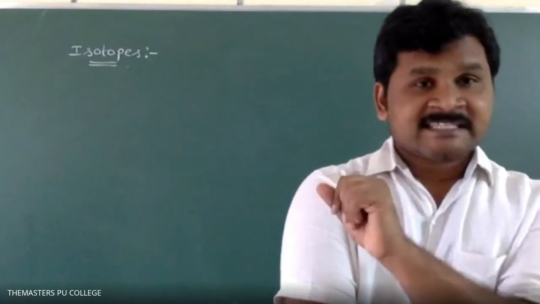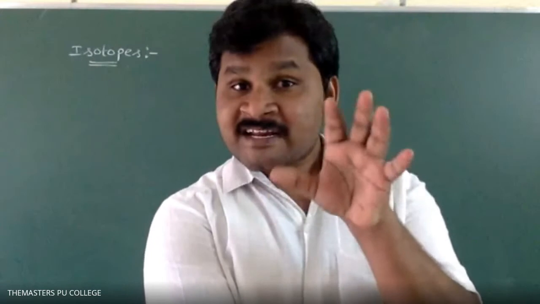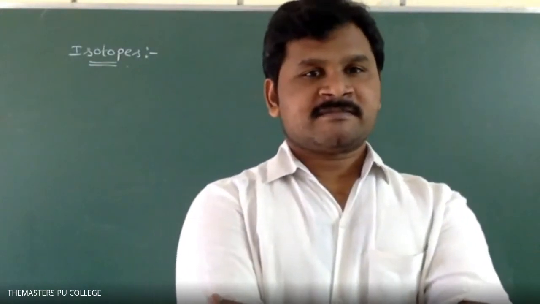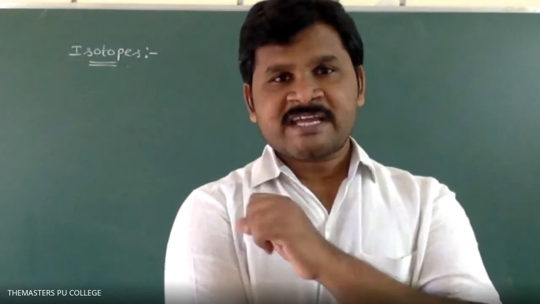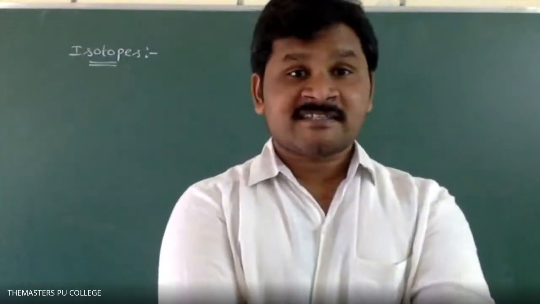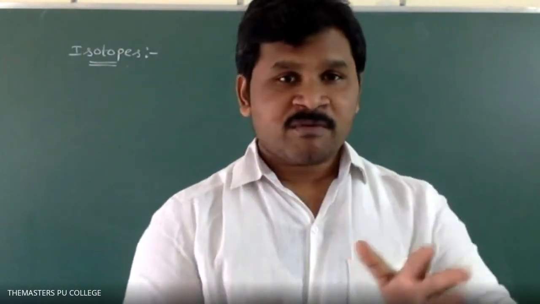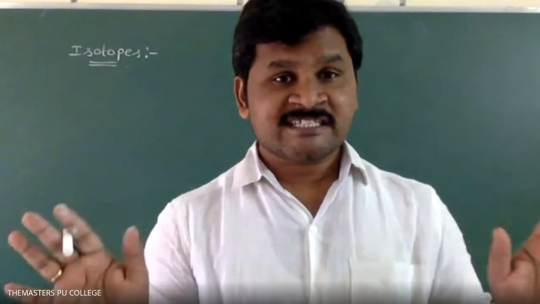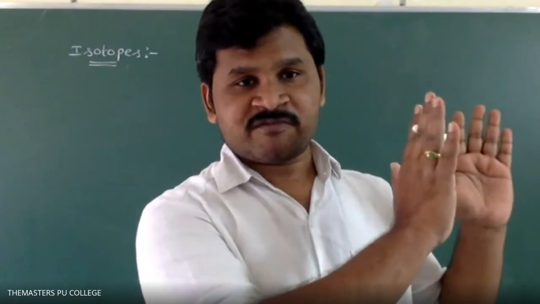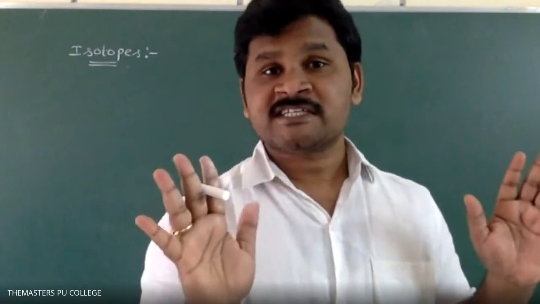Isotopes have similar chemical properties but different physical properties. That is important. Why? Because in isotopes there is no change in the number of electrons or protons. First isotope, second isotope, third isotope, there is no change in electrons.